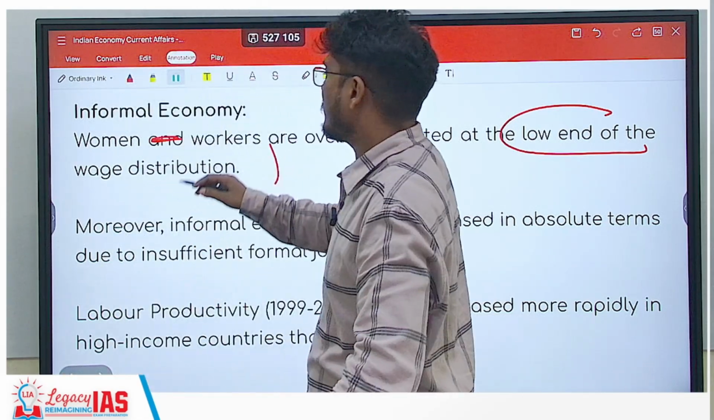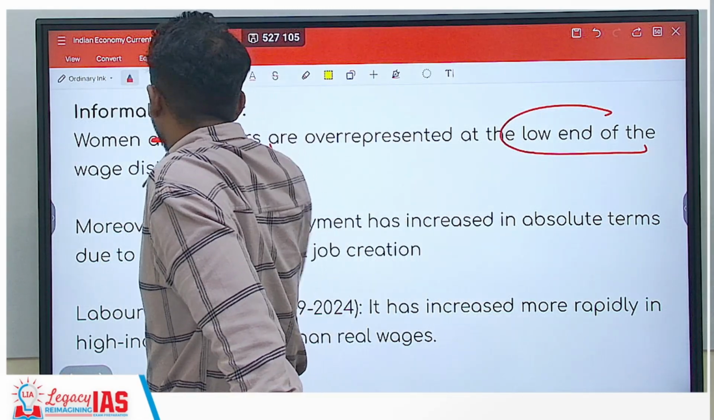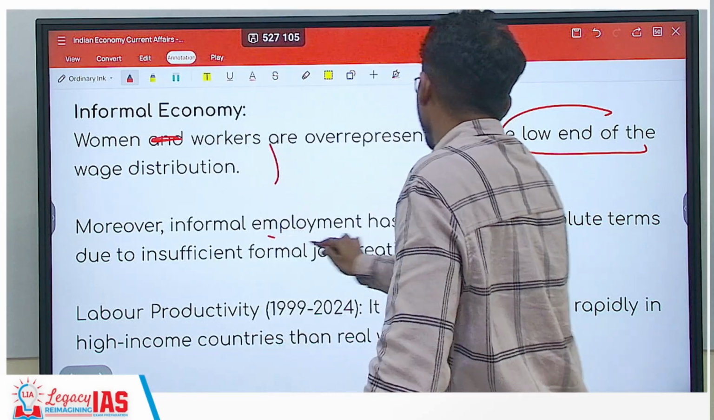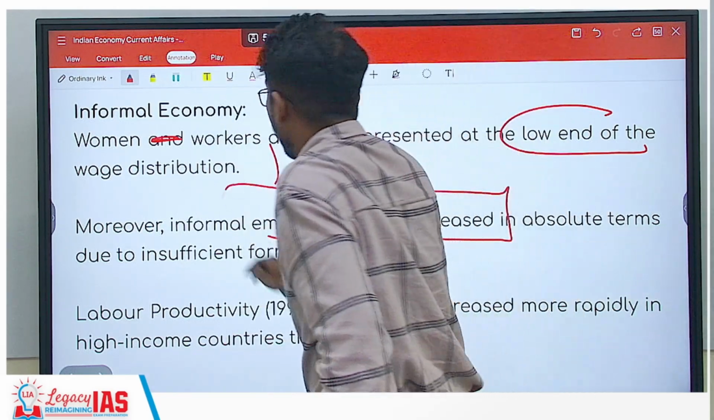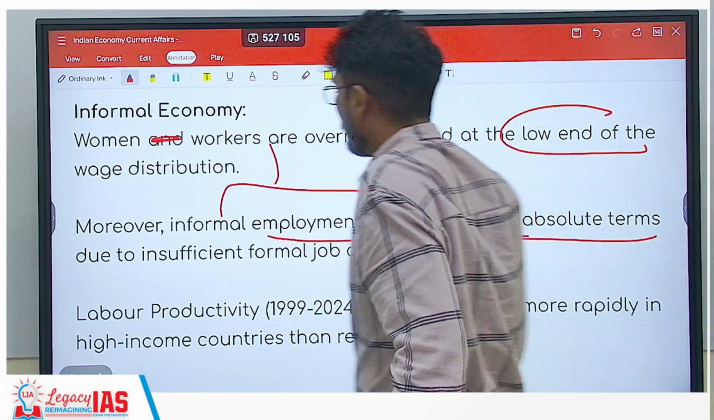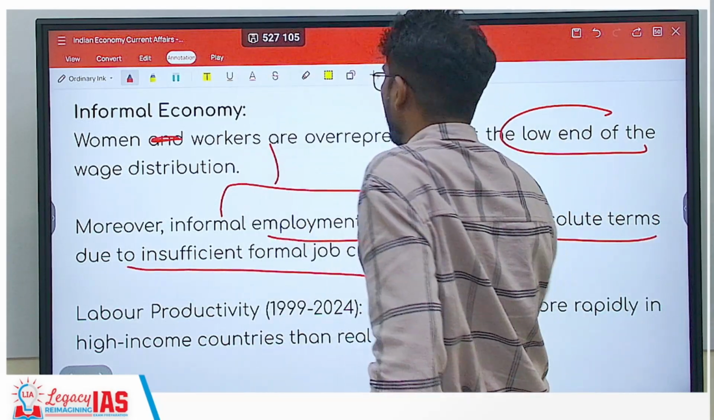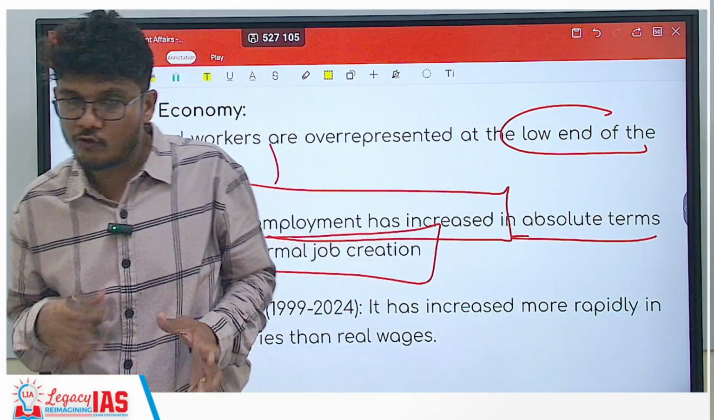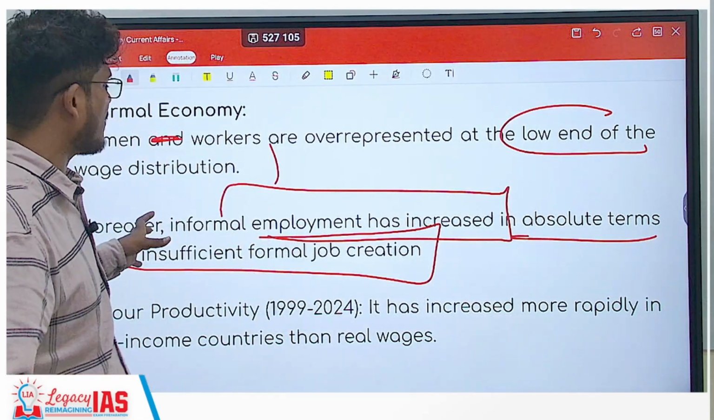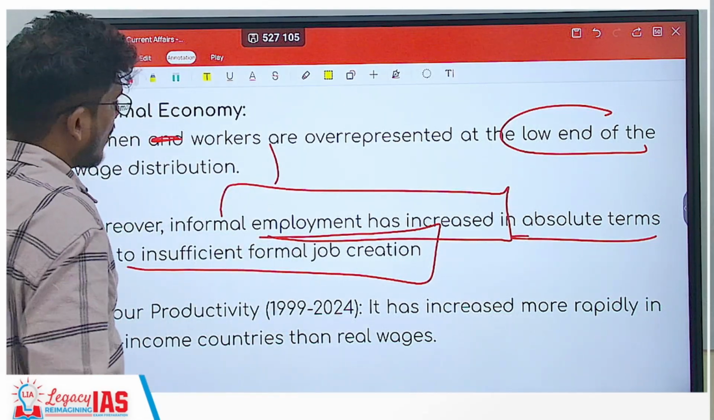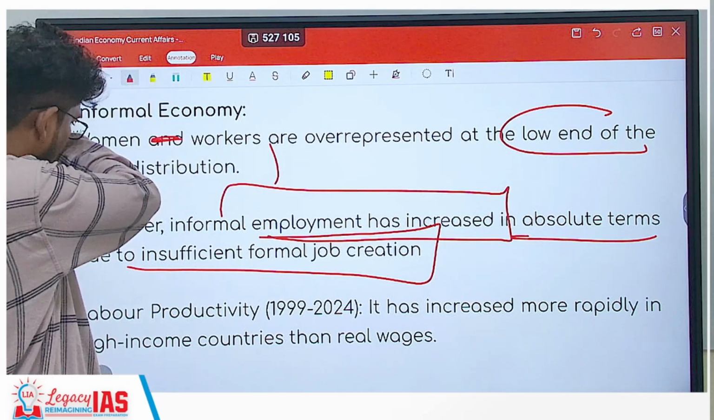Next up is one more piece of information that has come out: informal employment has increased in absolute terms due to insufficient formal job creation. Now, it looks like a contradicting statement, but what is this statement trying to say? Informal employment has increased in absolute terms, right?